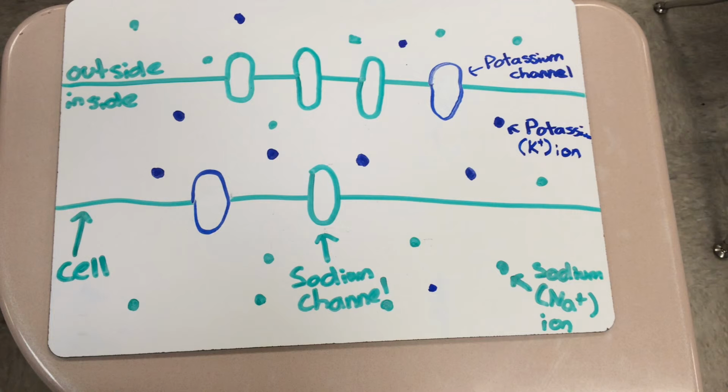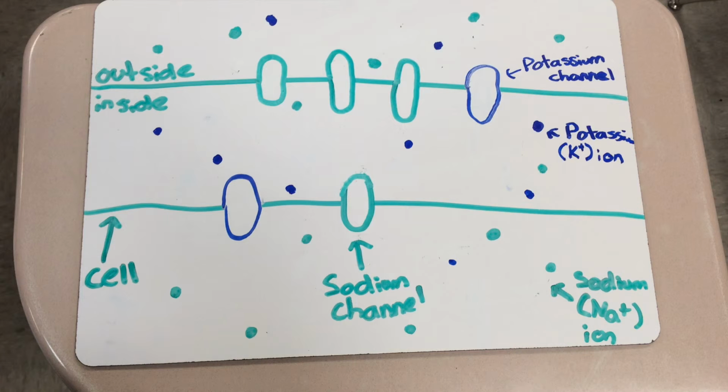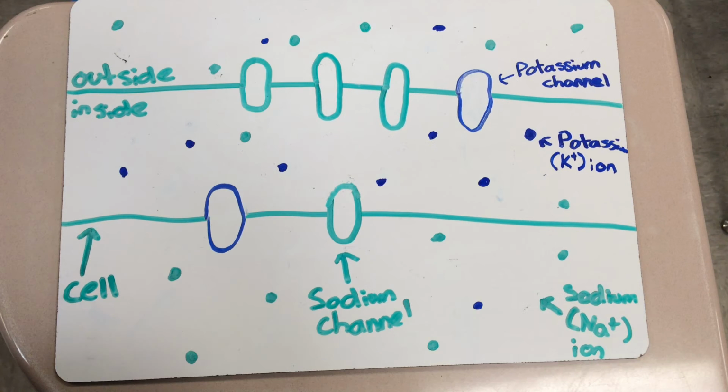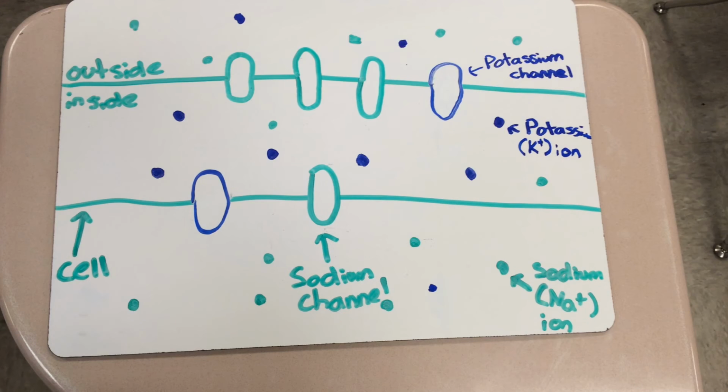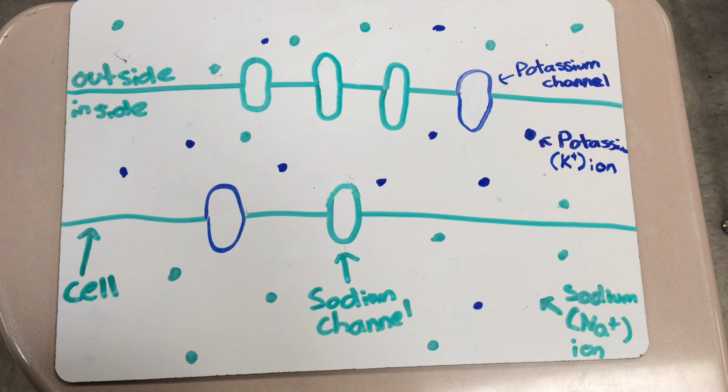Normally, when the neuron isn't creating an action potential, there are sodium ions outside the neuron and potassium ions inside. This means that the inside of the cell is negatively charged, compared to the outside. It's about negative 70 millivolts.